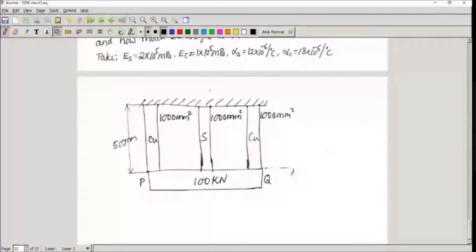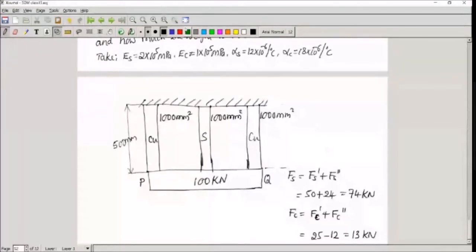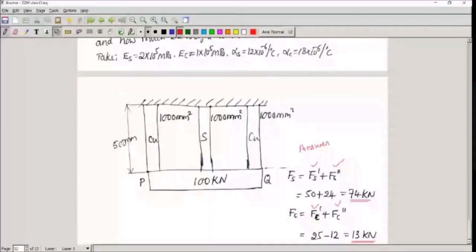I can give you the answer. One is with the structural load, where the corresponding load carried by each member you can call FS1 and FC1. In the second case, you consider the thermal load, use the kinematic condition and equilibrium condition, find out Fs double dash and Fc double dash, and then add them. You will get the load carried by the steel member as 74 kilonewton and the load carried by each copper member as 13 kilonewton. This is the answer. So with this, the thermal stresses part is over.